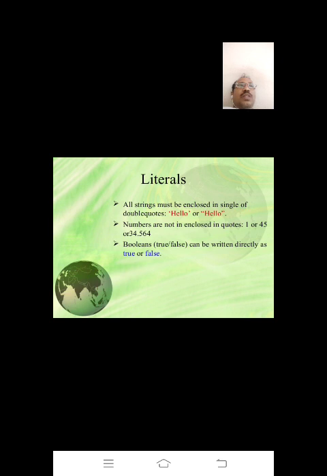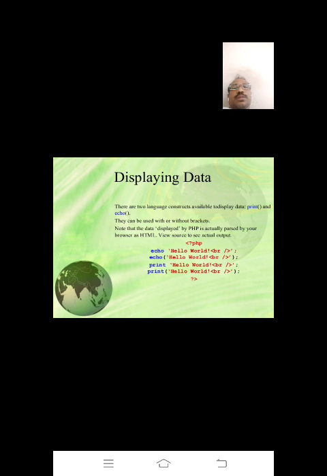The remaining values, numerals or booleans, are not written in quotes. In PHP we can write comments also. There are three types of comment symbols in PHP: double slash and hash are the single line symbols, and slash asterisk and asterisk slash is the multiple line comment symbol.